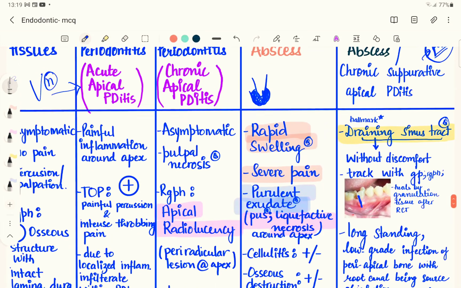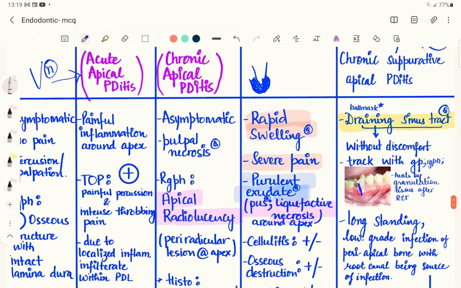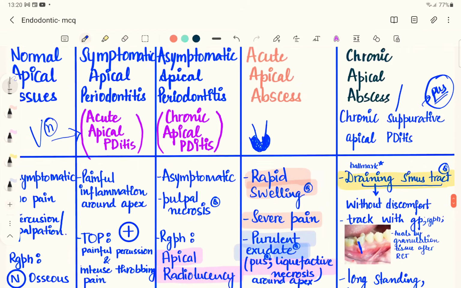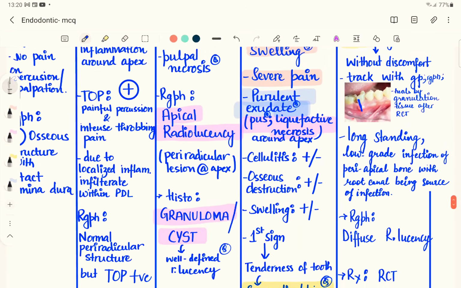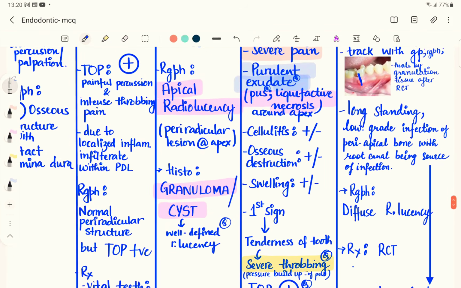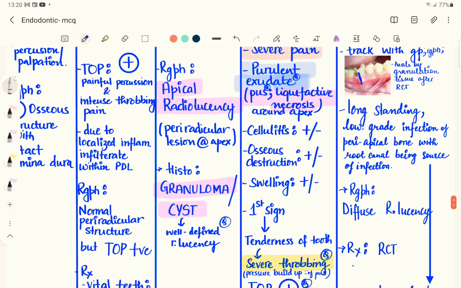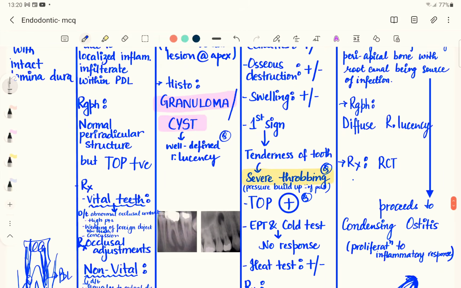The chronic apical abscess, or chronic suppurative apical periodontitis, is a long-standing low-grade infection of the periapical region of the bone, with the root canal being the origin of infection. So the origin of infection is the canal of the root, but the infection is going to the bone, to the periapical region of the bone. That is a long-standing infection, which we call chronic apical abscess. Radiographically, we will find a diffuse radiolucency, and we have to treat via root canal therapy.